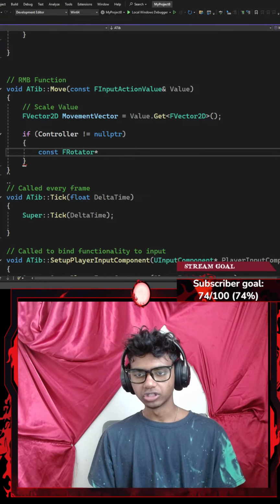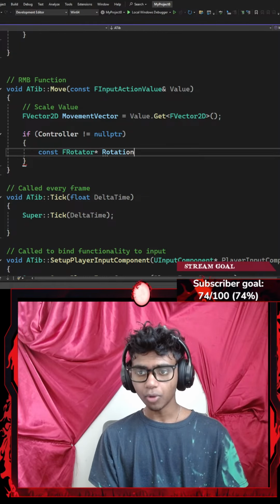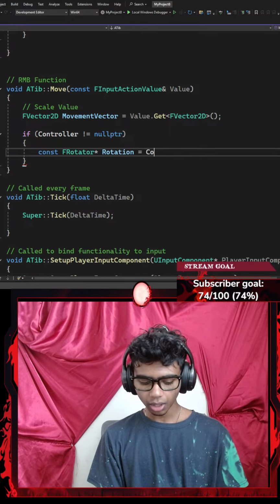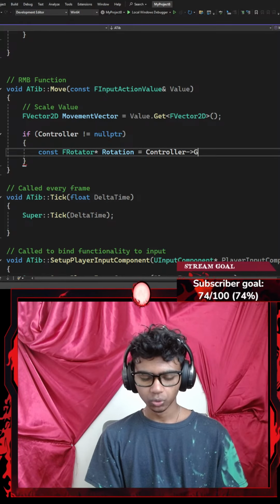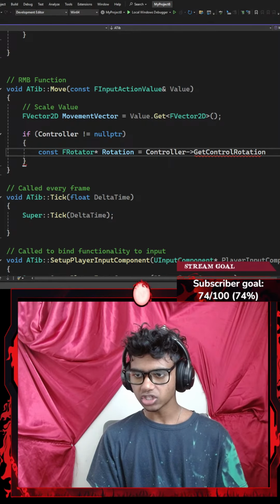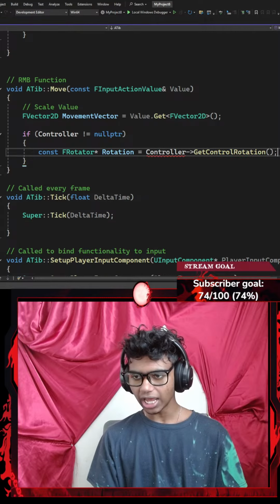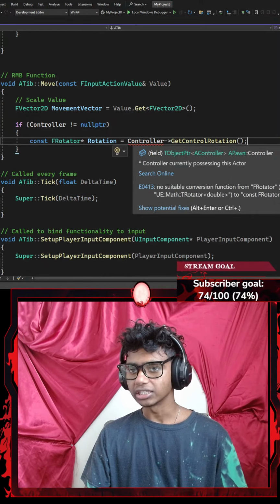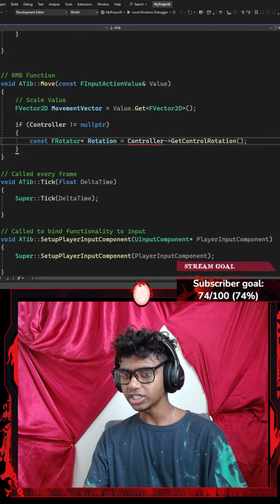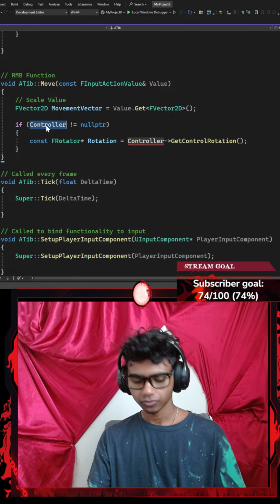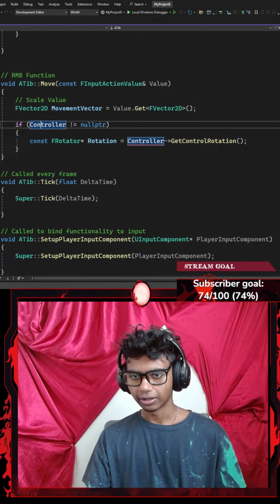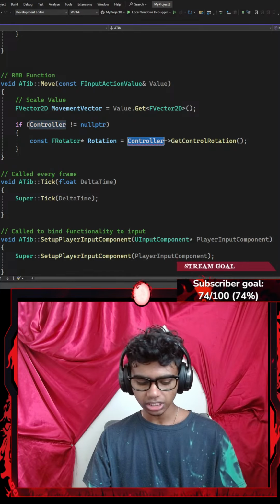Okay, so my constant FRotator is going to be represented by a variable called something like rotation that is going to be equal to my controller, which points towards the GetControlRotation. I'm going to go with GetControlRotation. Okay, and then let's invoke the function, ending it with a semicolon. Now, here's the thing. Did I spell it wrong? C-O-N-T-R-O-L-L-E-R. There we go. Now, let's copy that and paste it.